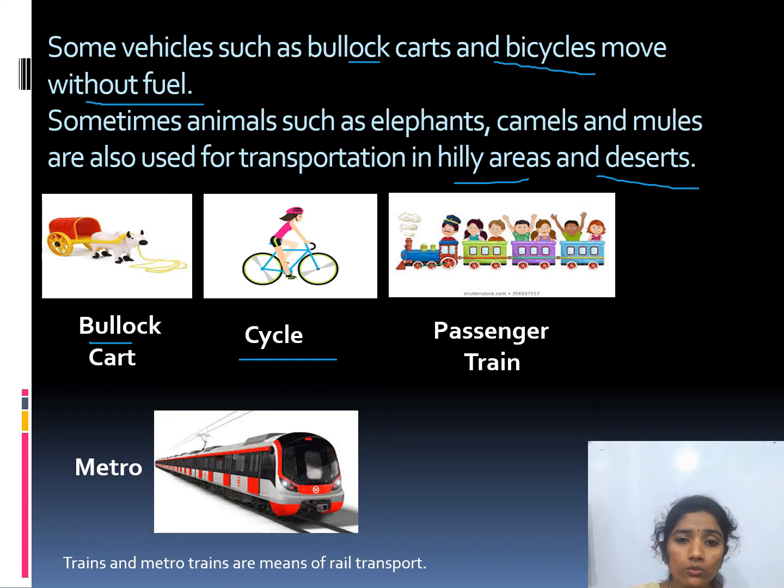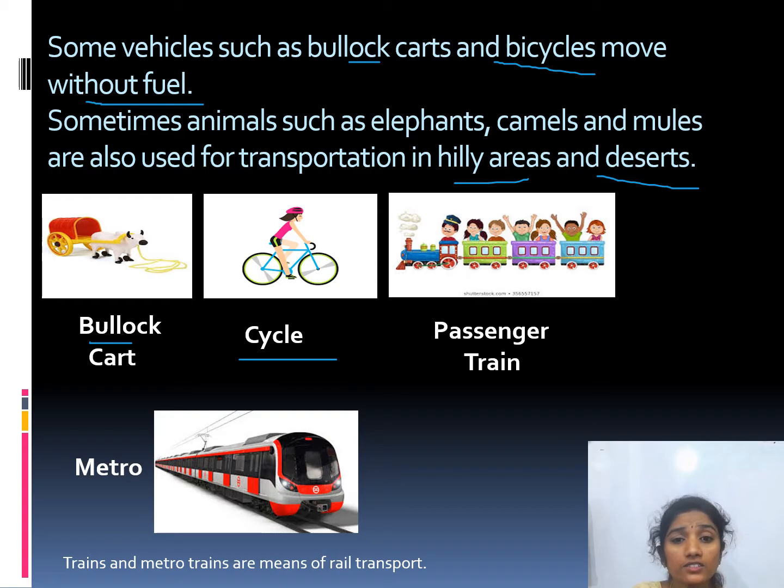Till now we studied road transport. What are the things which move on road? For example, car, scooter, bus. These all move on road, and they run on fuel: petrol, gas and diesel.